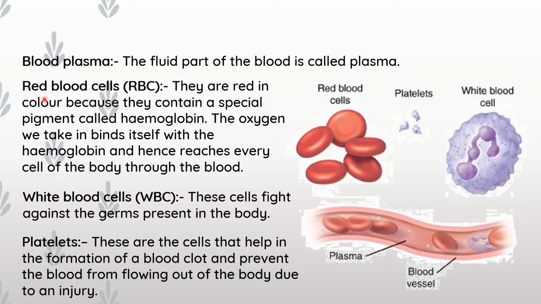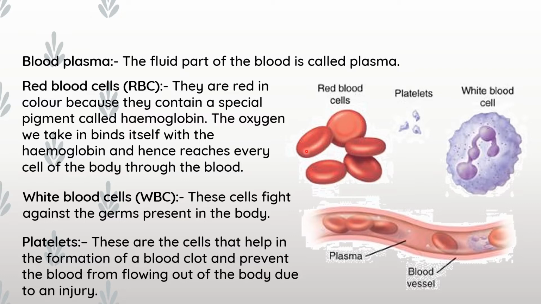Next is red blood cells, or RBC. See the picture, red blood cells. They are red in color because they contain a special pigment called hemoglobin. So here you can see the red blood cells having the color red because of the presence of one pigment that is called hemoglobin.